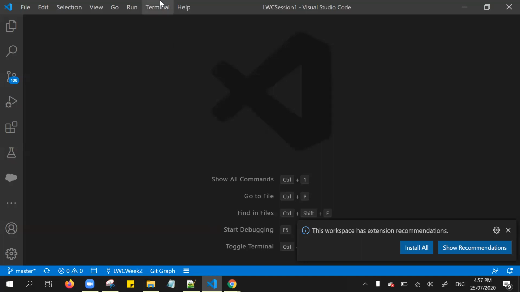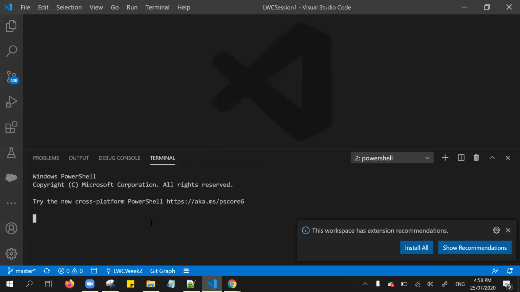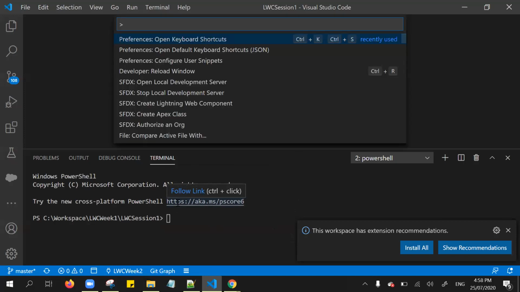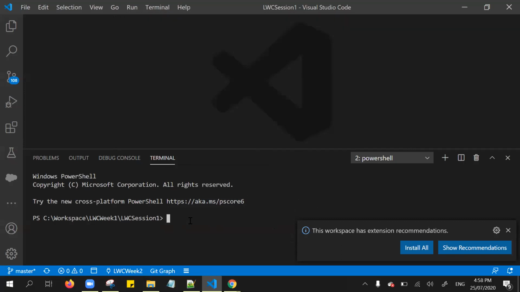Okay. And the next one, the terminal, right? Most of the things we can achieve from the command palette simply by clicking. In some cases, if you are familiar with the code level, instead of clicking multiple things, I'm comfortable entering commands from the terminal level.